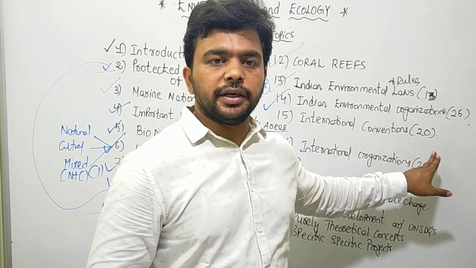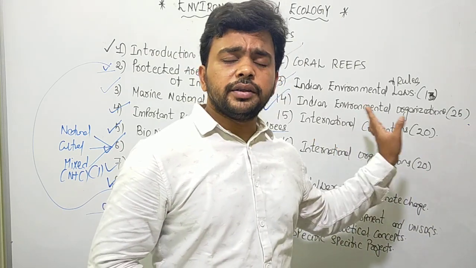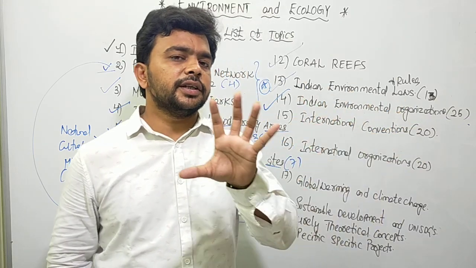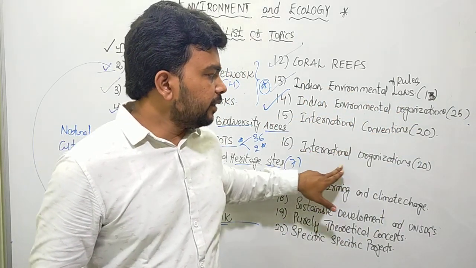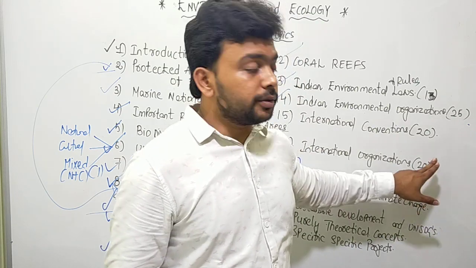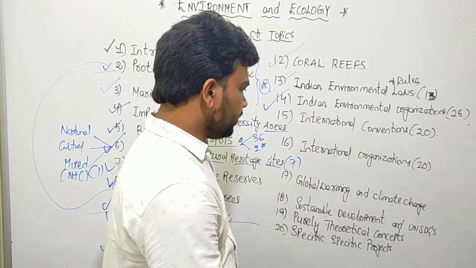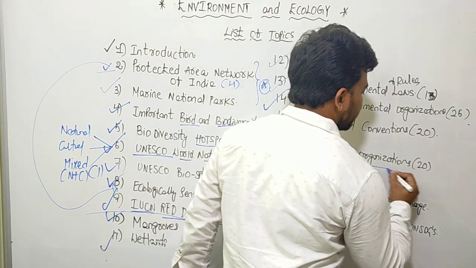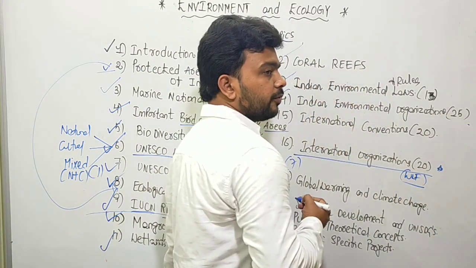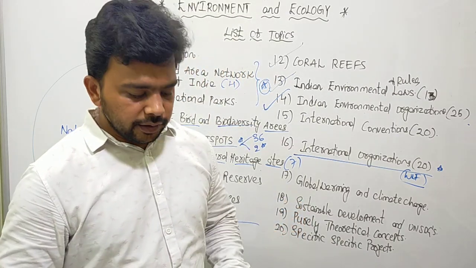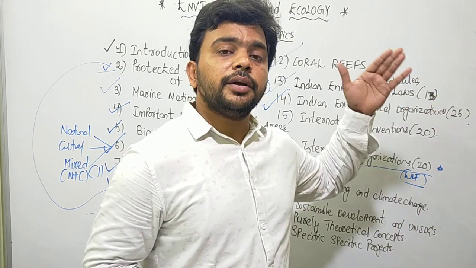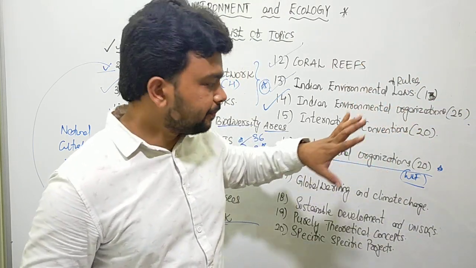We have the Antarctic Treaty, and a lot of other things. We discuss nearly 20, but all of them are related to the protection and conservation of the environment. After that we have international organizations like Wildlife Trust of India, and various other international organizations like WWF, the Worldwide Fund for Nature and Natural Resources. Like that, 20 are there. We list them and discuss them, their aims and objectives, and how India is benefiting from them.